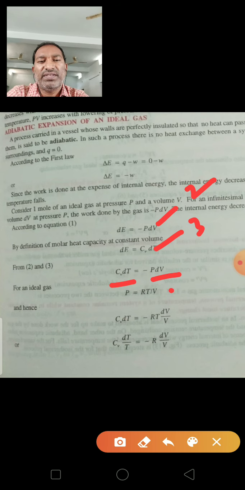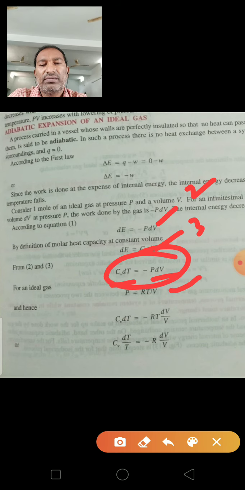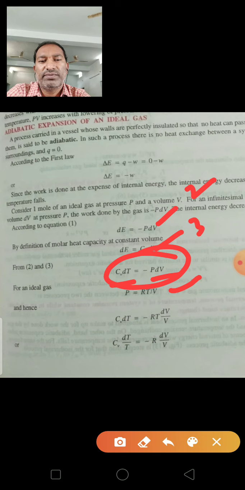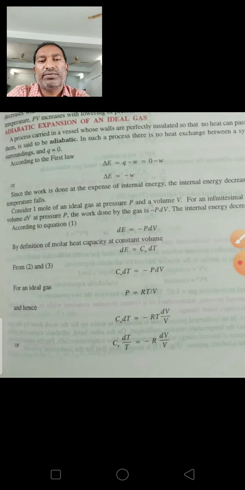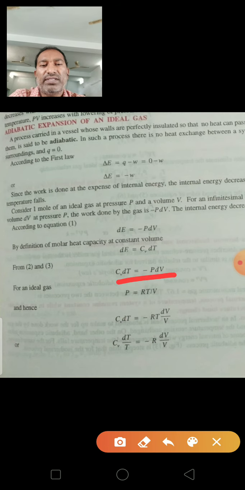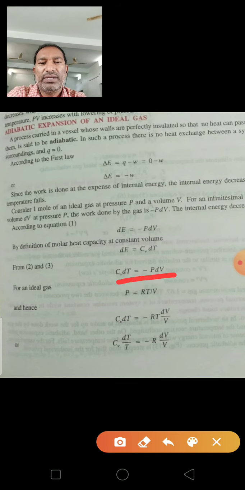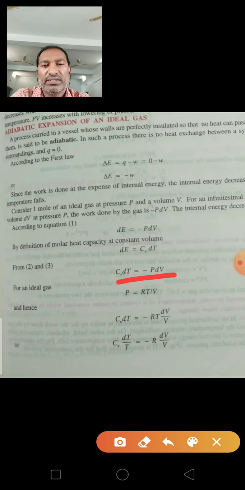That means P is equal to RT by V. We can substitute this P value in the equation, then we get CV dT is equal to minus RT into dV by V. So we can get CV into dT is equal to minus RT dV by V.